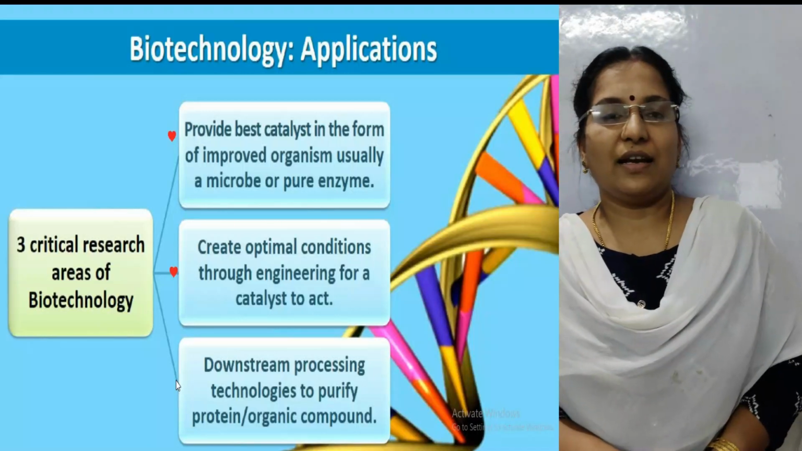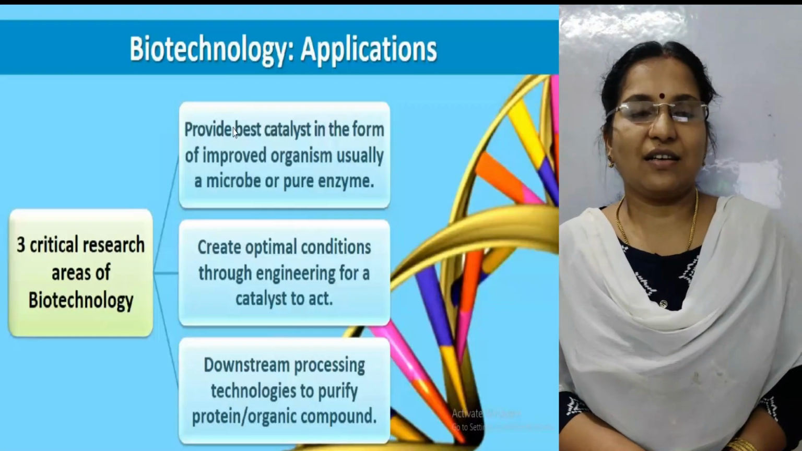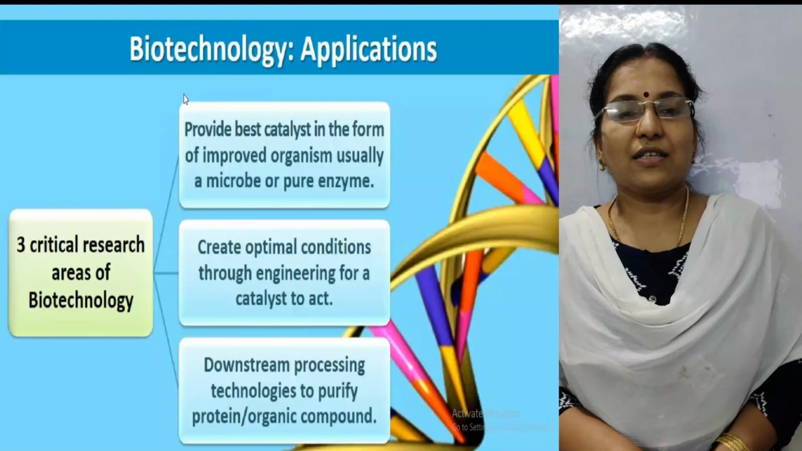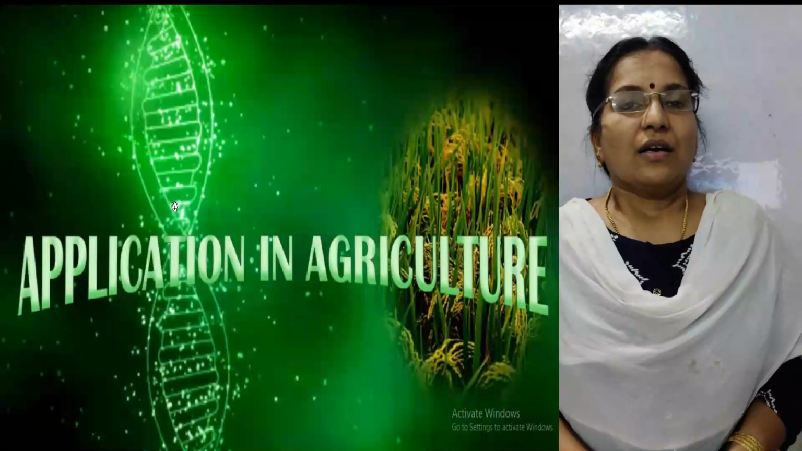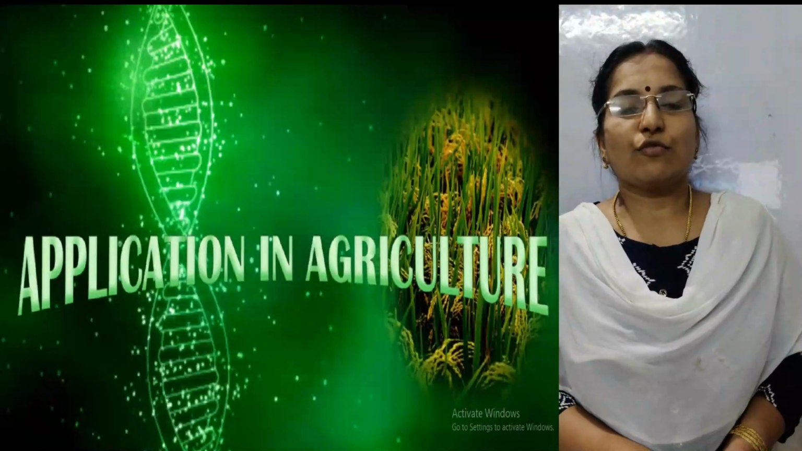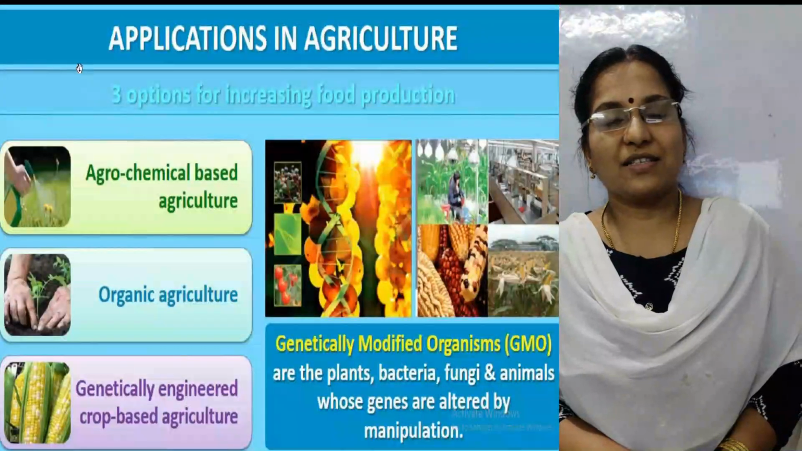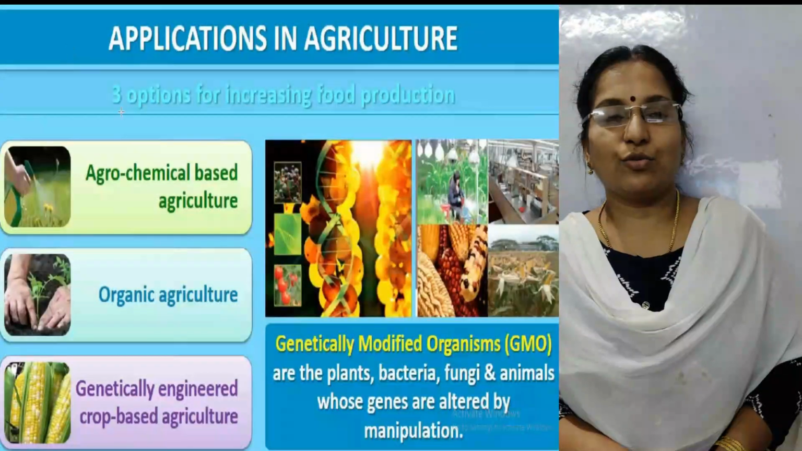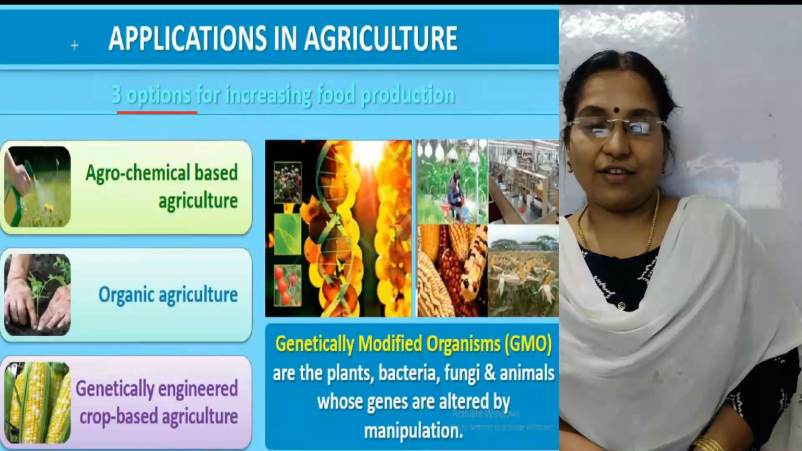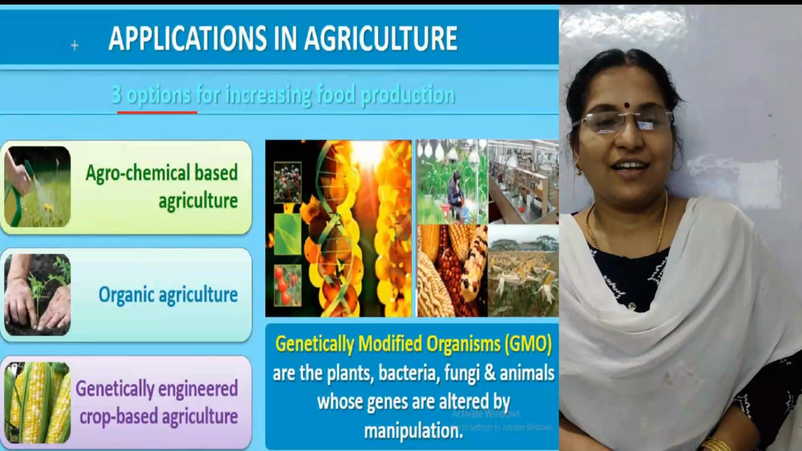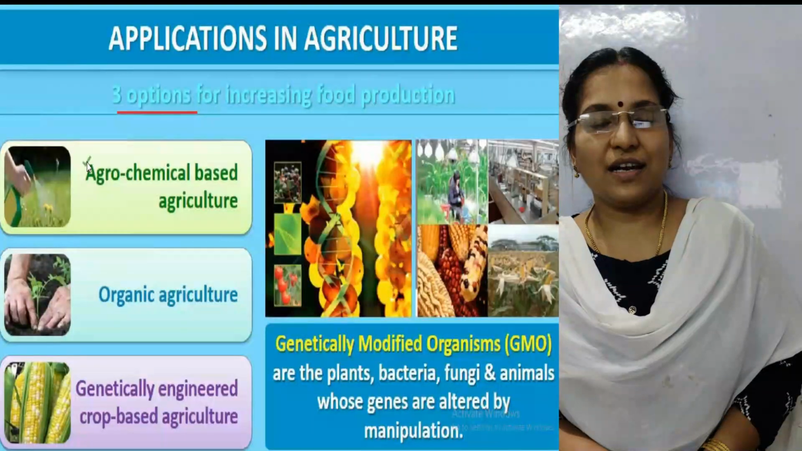The important areas where we can see the applications of biotechnology. The first one is applications in agriculture. The three options for increasing food production are agrochemical based agriculture, that means by using chemical pesticide, chemical fertilizer, etc. The second one is organic agriculture, and the third one is genetically engineered crop based agriculture.